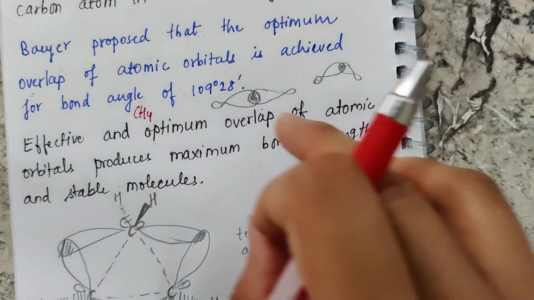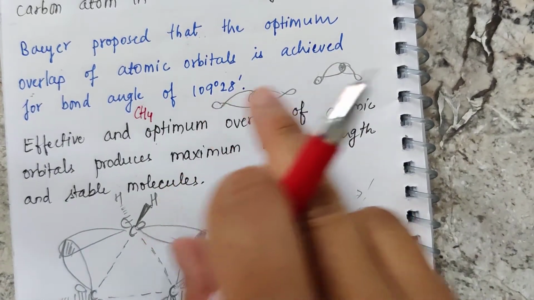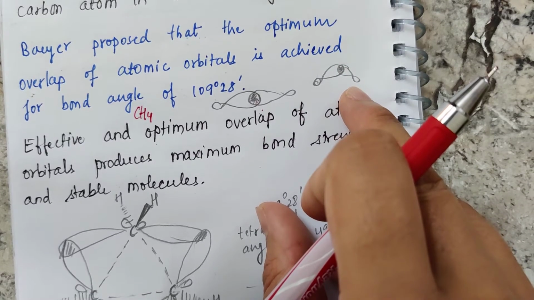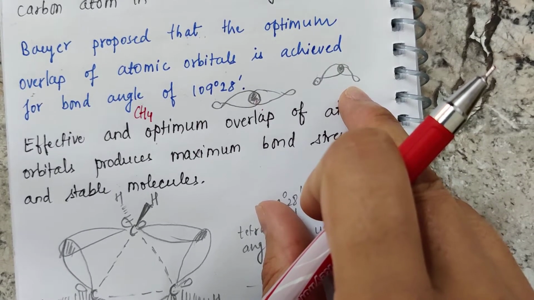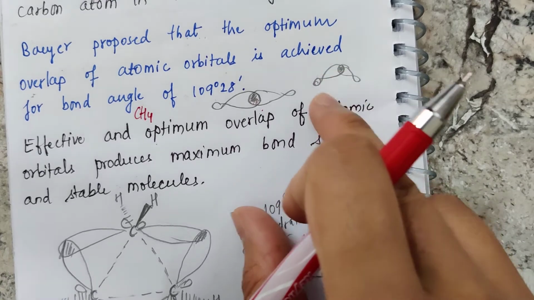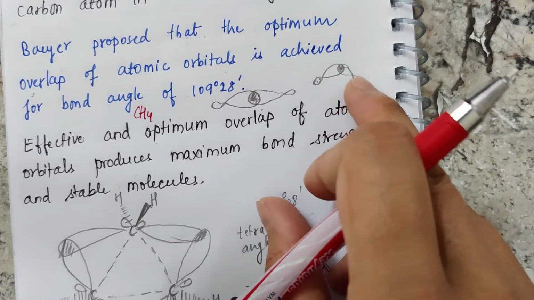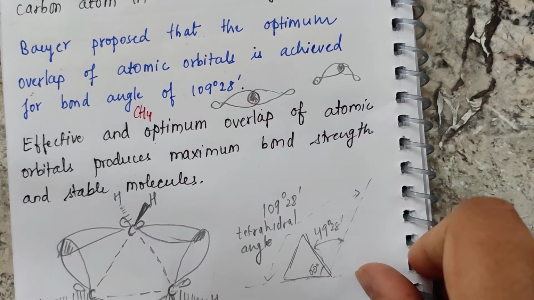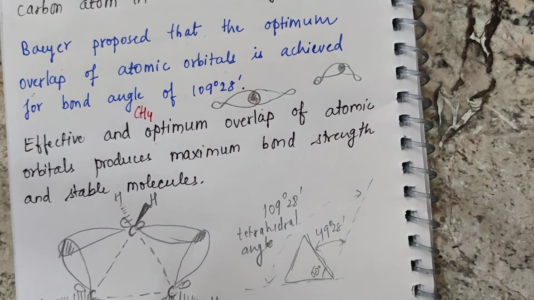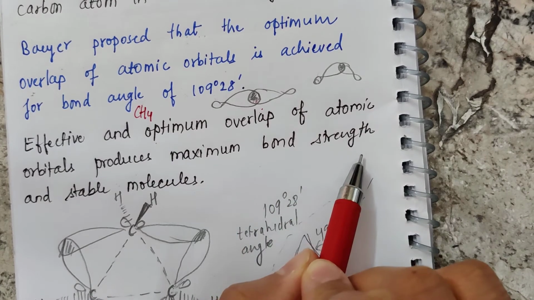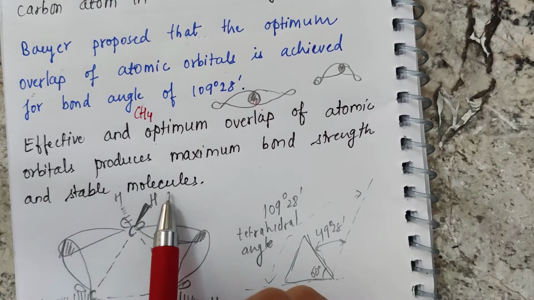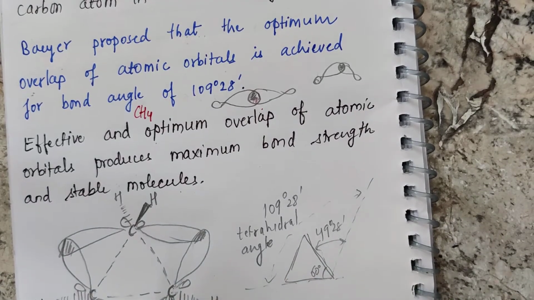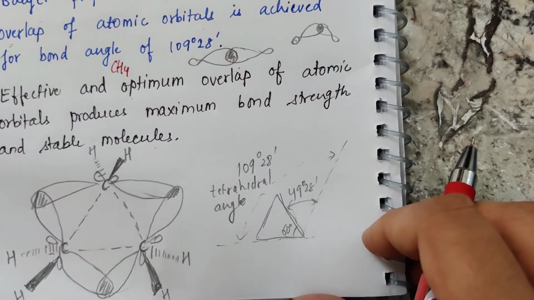So he suggested that if there is any deviation from this, then the overlap will not be optimum, and if the overlap is not optimum, then there will be angle strain. This is the sideways overlap I have shown you. If the overlap is effective, then the bond strength will be maximum and your molecule will be stable, or in other words, the reactivity will be lesser.